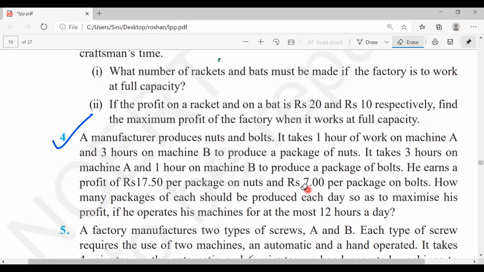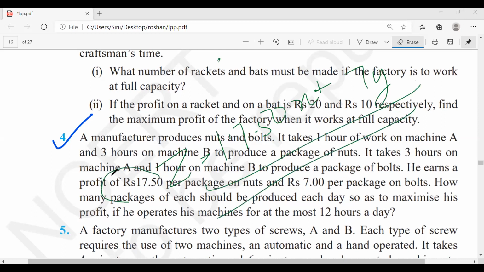Which is the thing which is again different here? Rupees. Odd man out principle, correct? So what should I write here? Odd man out principle, Z is equal to 17.50x plus 7y. I'm just going to write this 17.5 and this rupees 7.